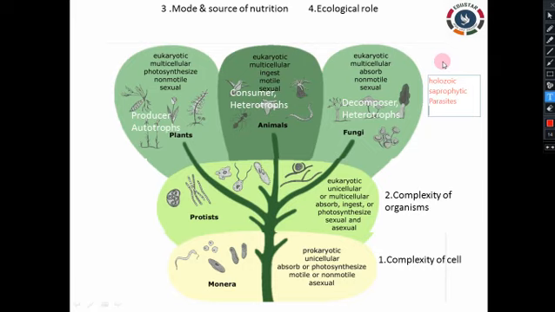And decomposers: decomposers decompose dead and decayed organisms. As I told, saprophytes and parasites all come under the decomposers. So decomposers play a vital role in the maintenance of ecology. So based upon these five categories, that is the complexity of the cell, the complexity of the organism, and the mode and source of nutrition, he put forward this grouping.